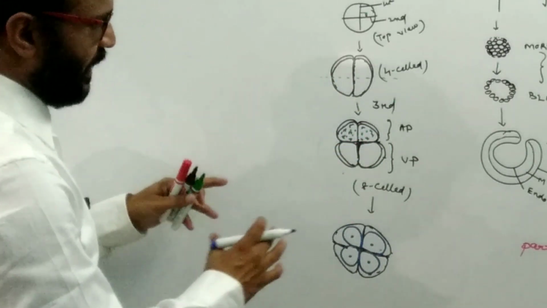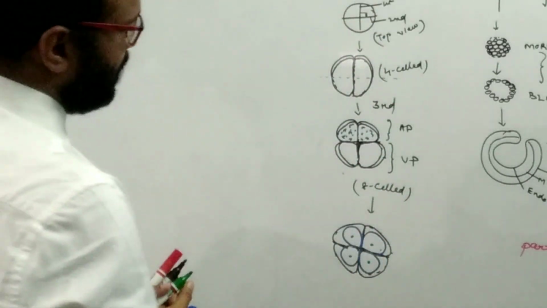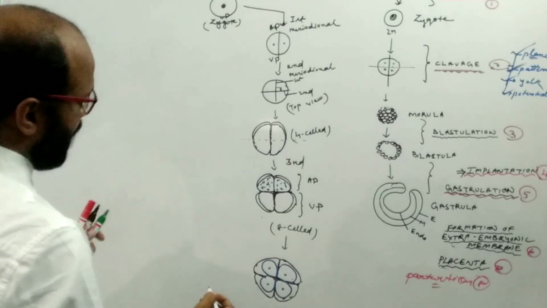So this type of arrangement of the cleavage is known as the radial type of cleavage.